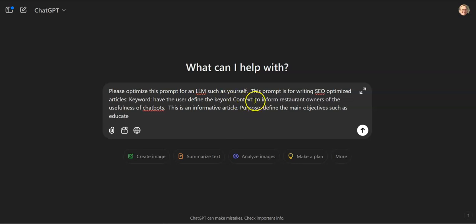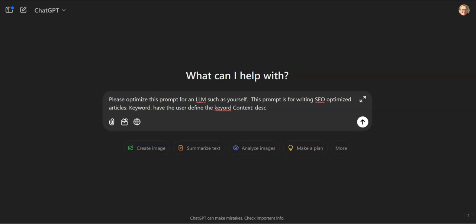Context is, well, we'll just delete this and redo this. Sorry about that. Context: describe the purpose of the article, including